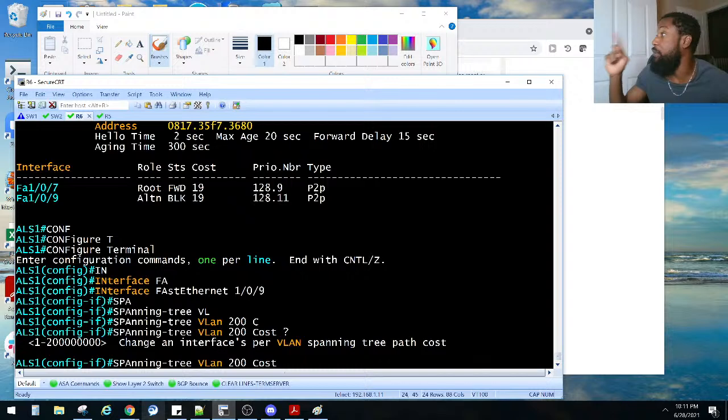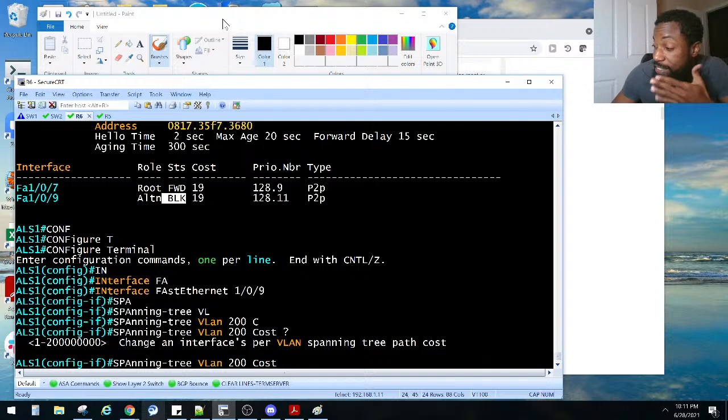Yes, you're right. This is tricky because it makes us think of or look up the default cost of the links. So right now, the default cost, FA0 is a Fast Ethernet port. The cost is 19. So this is tricky, very tricky. What do I need to set it up so that this is forwarding? Right now, I've got it blocking. Now, if I change it, I could cause a loop, right? If I manually change this.